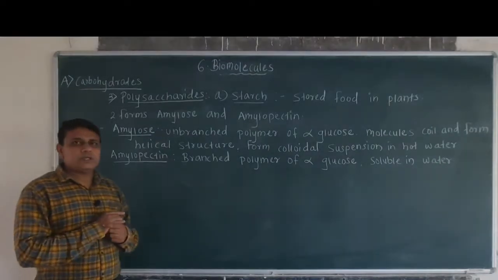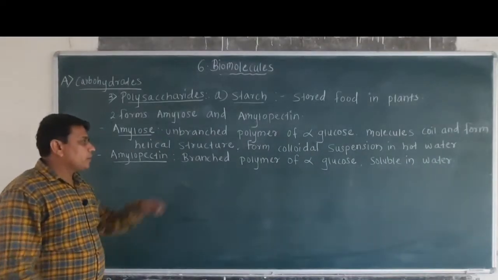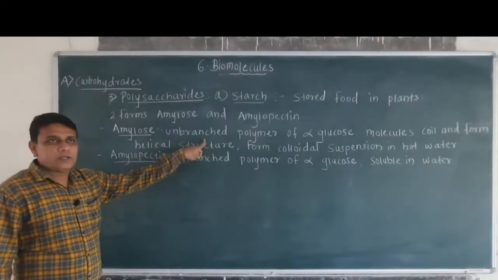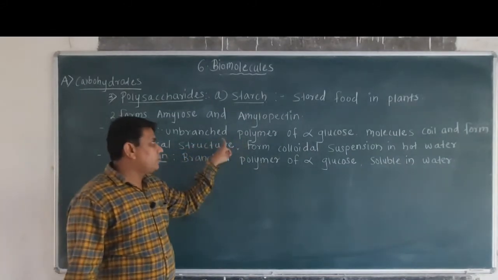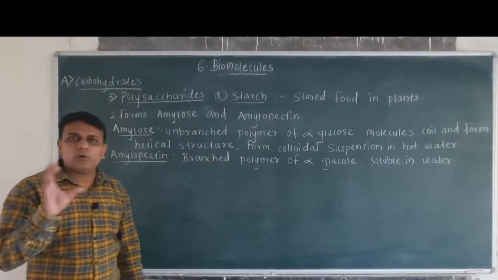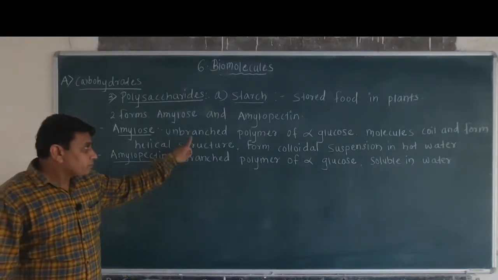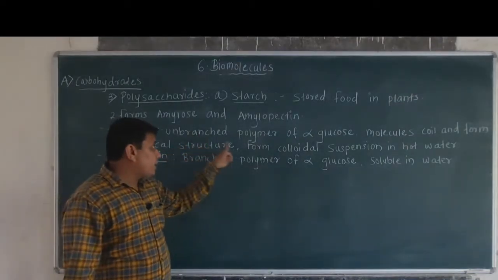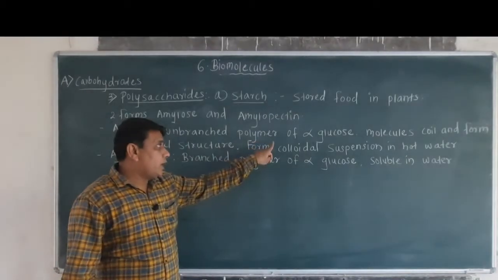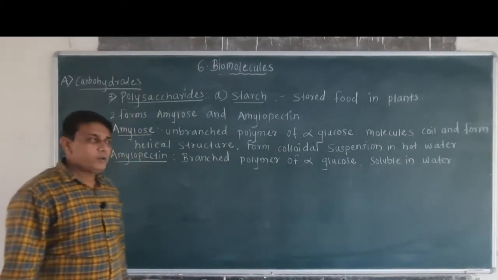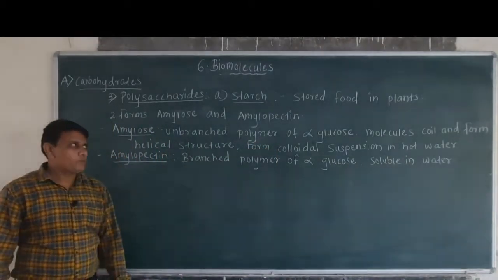So amylose is a polysaccharide which is unbranched. Polymer means monomers come together to form polymers, and these unbranched polymers of alpha glucose are found in amylose.